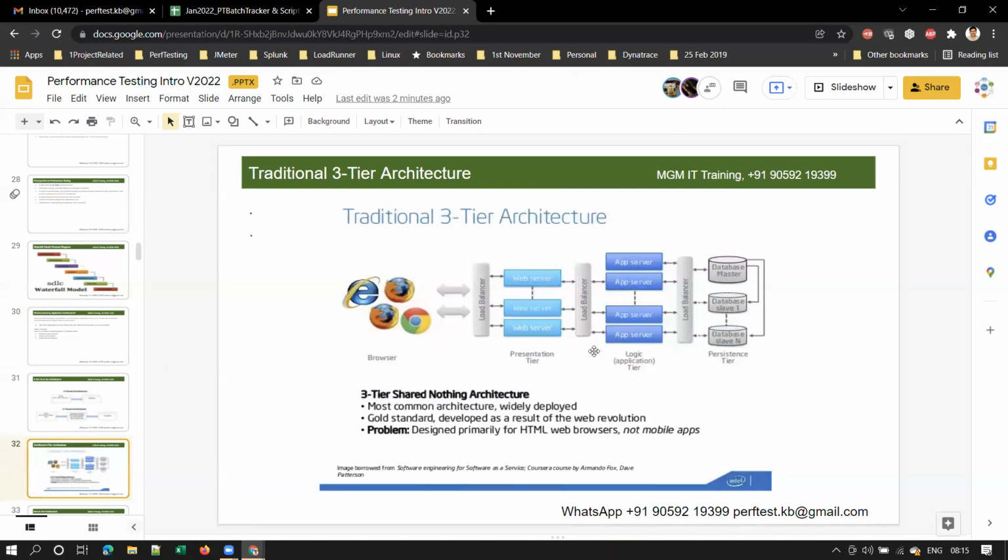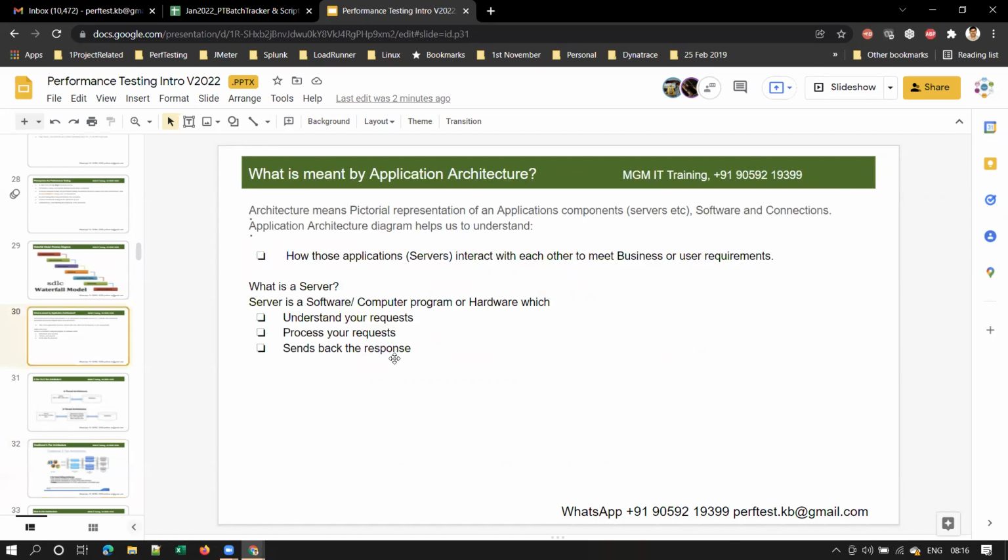So it can be a physical machine also. When I say server, it can be a physical machine also. Or on one machine, there can be multiple servers. Web server and app server can be on the same machine. Or web, app and DB server can also be on the same machine. Here, guys, you will understand that going forward.